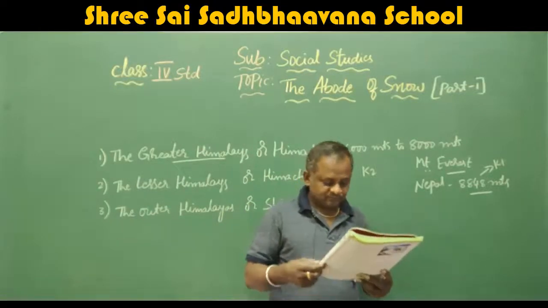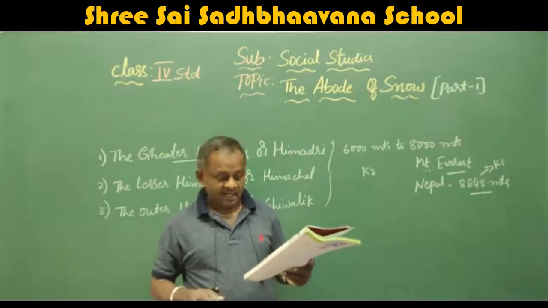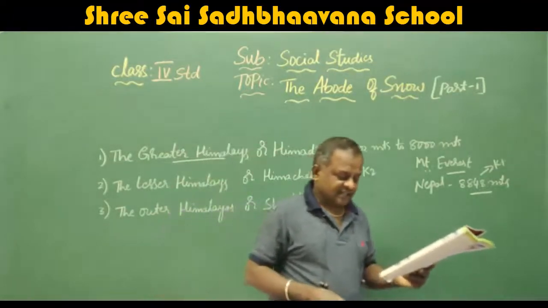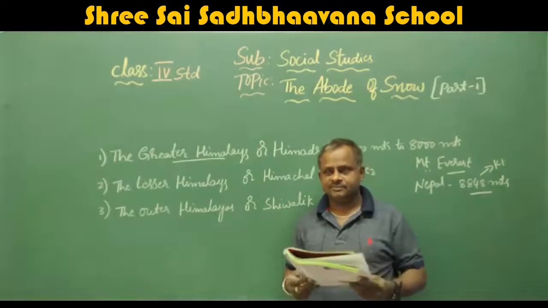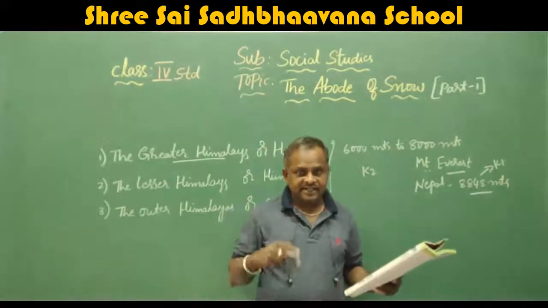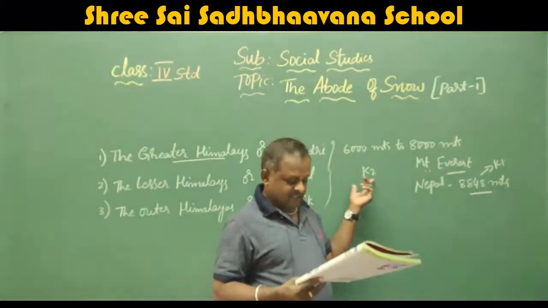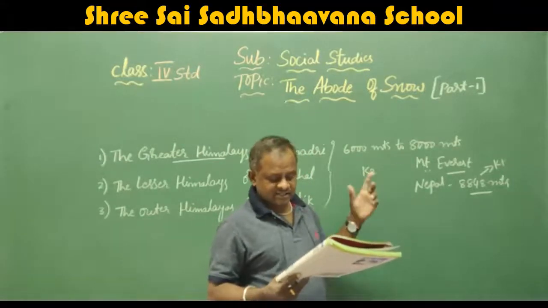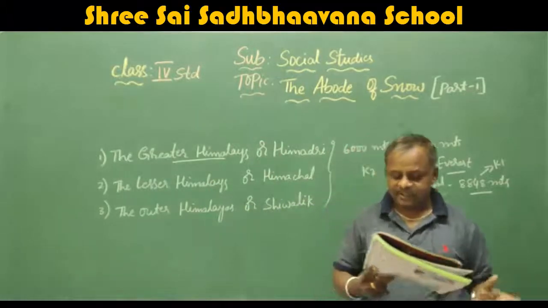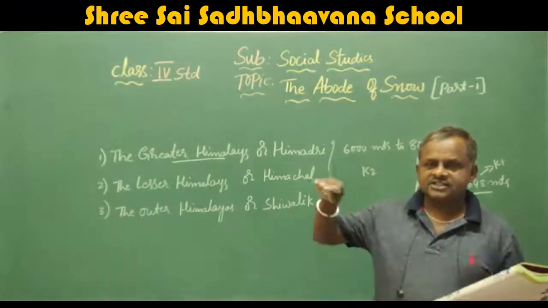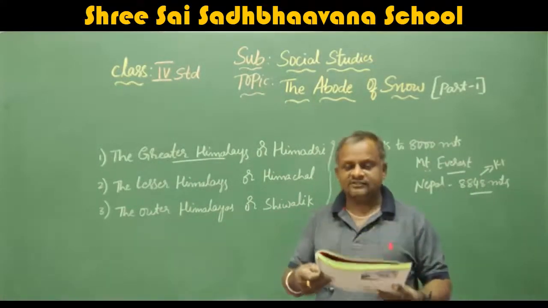And also the names of the other highest peaks: Nanda Devi, Kanchenjunga, Dhaulagiri, Nanga Parbat, Annapurna and Makalu are a few other high peaks of this range. That means in this range so many high peaks are there. Okay, first one is always Mount Everest, second one K2, that is Godwin Austen. Next below this, Nanda Devi, Kanchenjunga, Dhaulagiri, Nanga Parbat, Annapurna and Makalu stand here, which are a few other high peaks of this range.